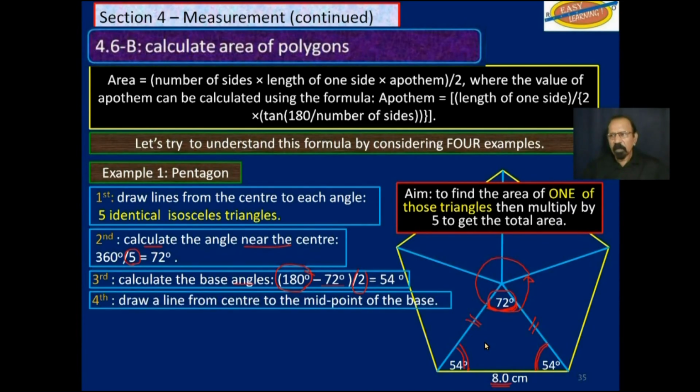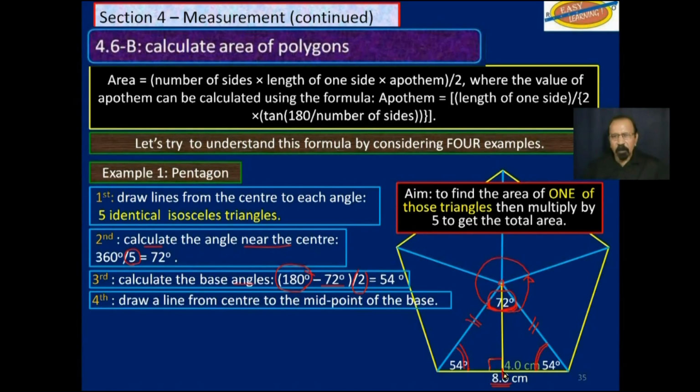Next step, we will draw a line from the center to the midpoint of the base. We'll draw a line from here and come down here, the midpoint, like that. And that line will actually be perpendicular to this base. So we now have a perpendicular line here, perpendicular bisector really, which gives us two other points.